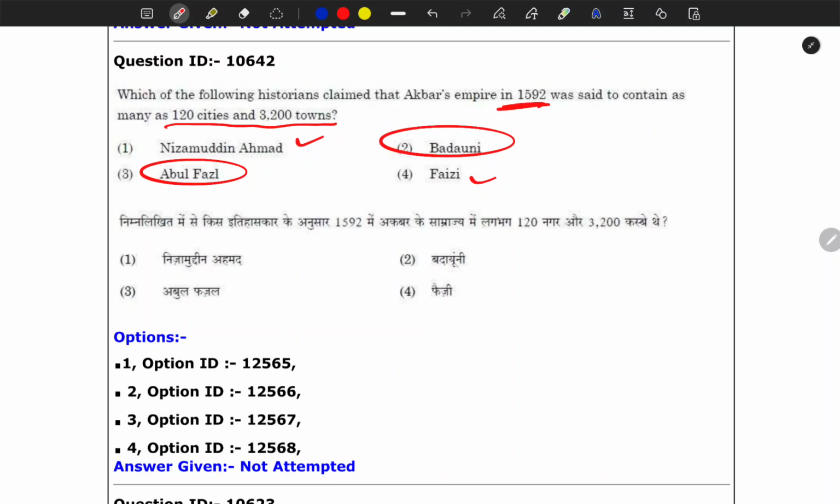Like he wrote about a lot of things, especially Abul Fazal, but I could have easily eliminated these two based on my understanding. So if I eliminate these two, I'll play a 50-50 between Nizamuddin Ahmad and Faizi. So I'll go with Nizamuddin Ahmad. This is the correct option.